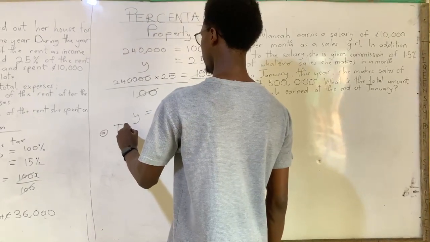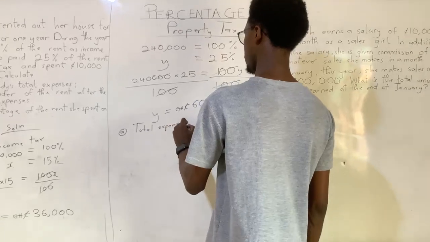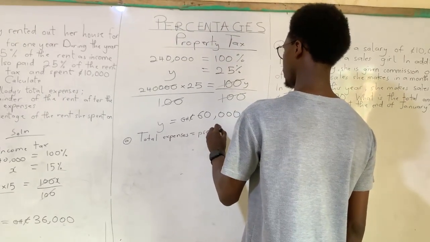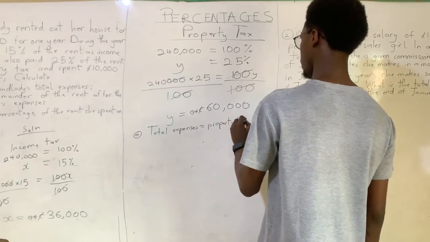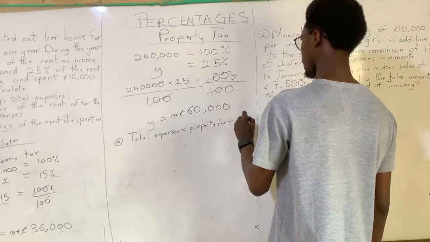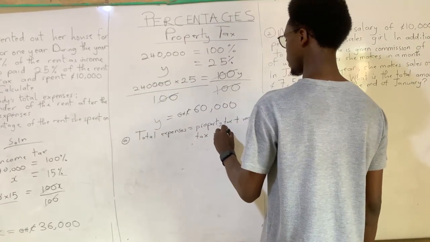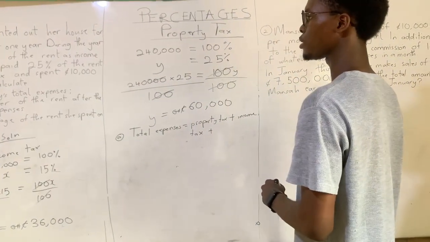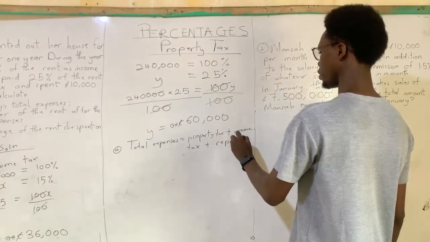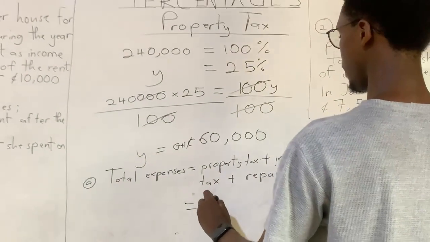So total expenses is going to be equal to property tax plus income tax plus the amount she spent on repairs. What is the property tax? The property tax is 60,000 cedis.